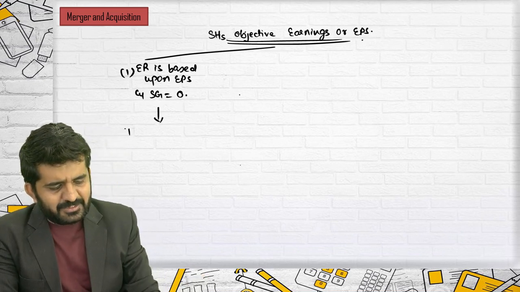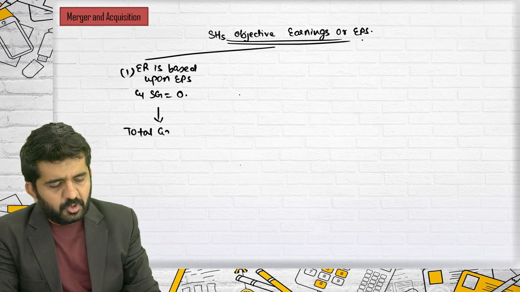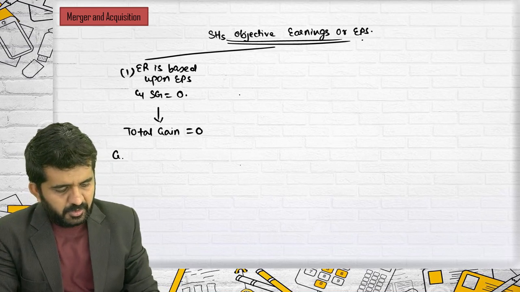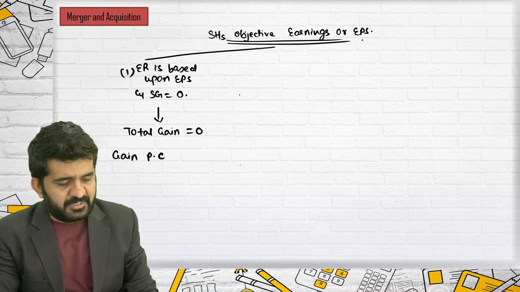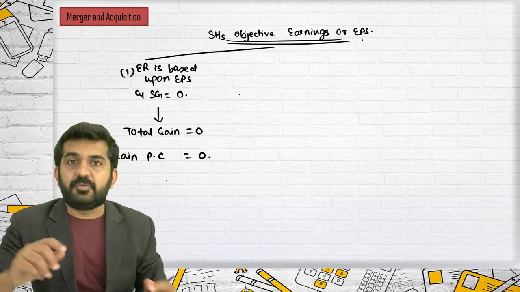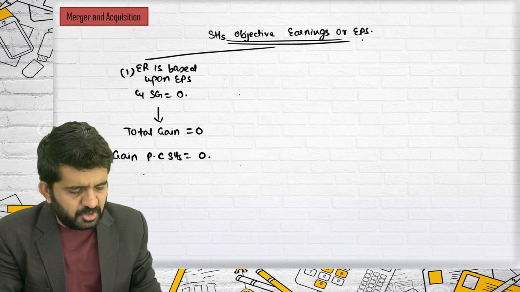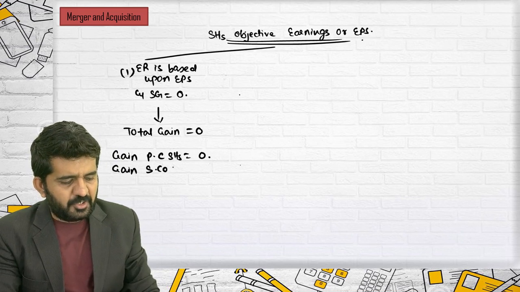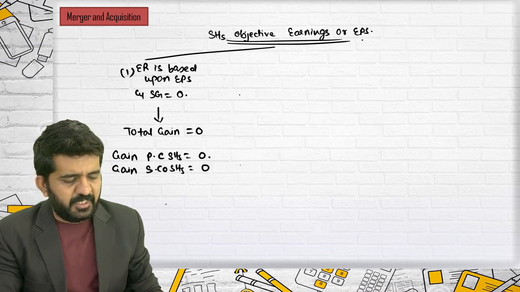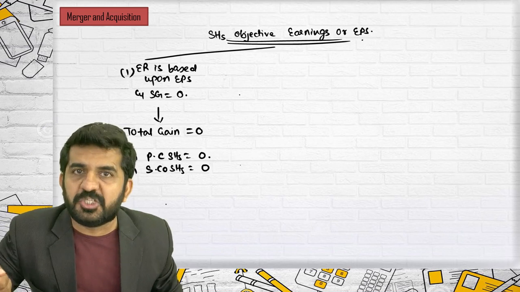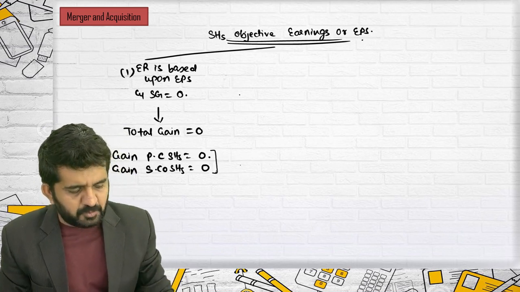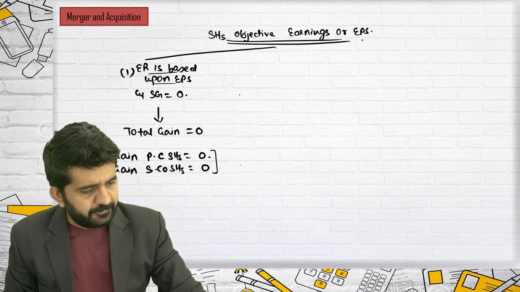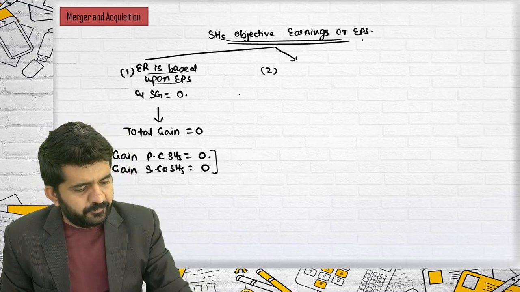In that case, total gain will be 0. Gain of purchasing company will be 0. The gain of purchasing company is shareholders. Gain of selling companies, the shareholders will be 0. Because there is no synergic gain. Why both the companies will be having 0? Because even exchange ratio is based upon EPS. Is it all right?